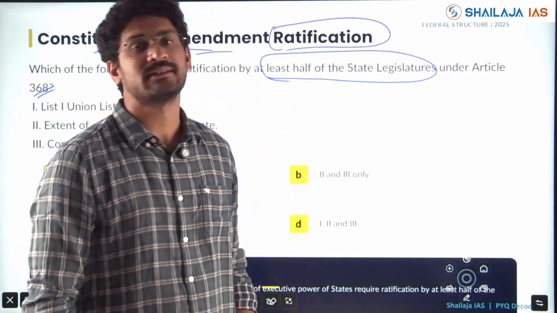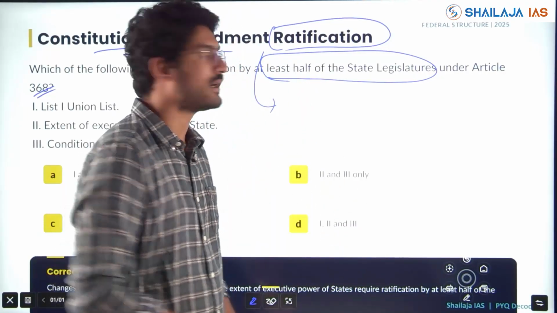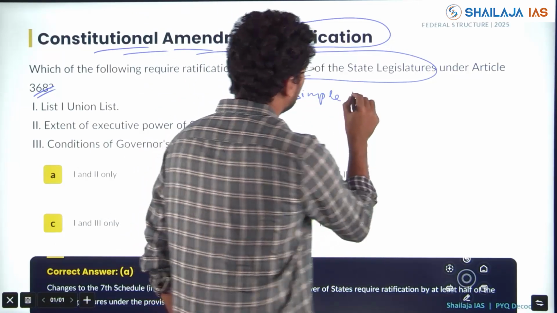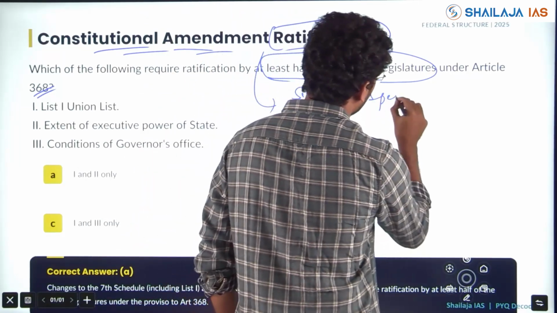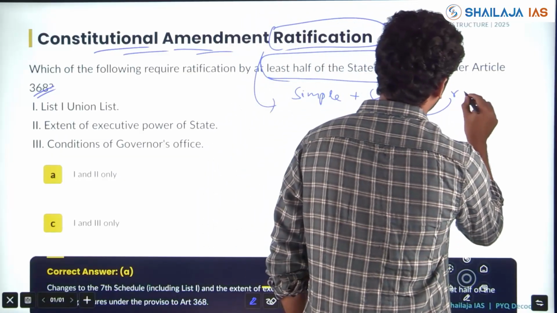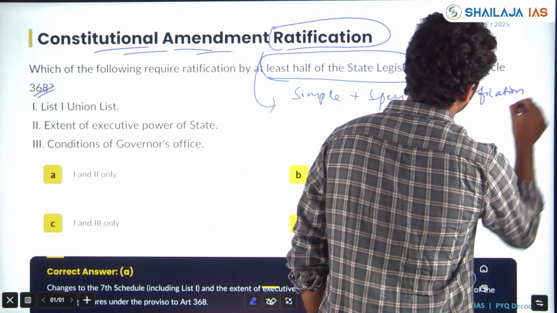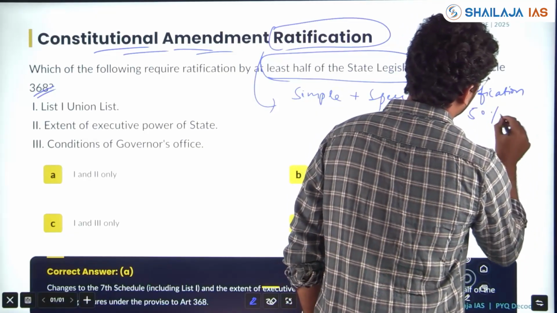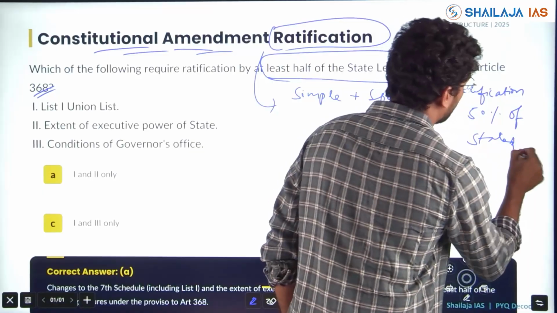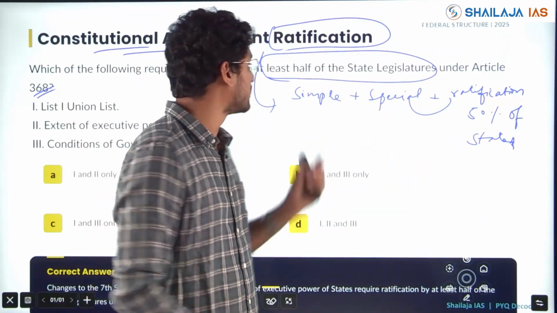In the previous classes, when I was speaking about the topic of parliament and majority, I spoke about simple majority, special majority, and special majority with ratification. Ratification of half of the states, right? 50% of states. Also, while removal, you have absolute majority, effective majority, which is very important.